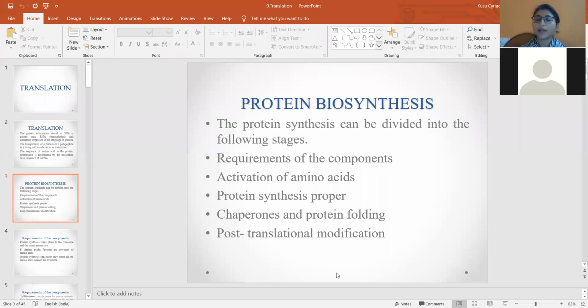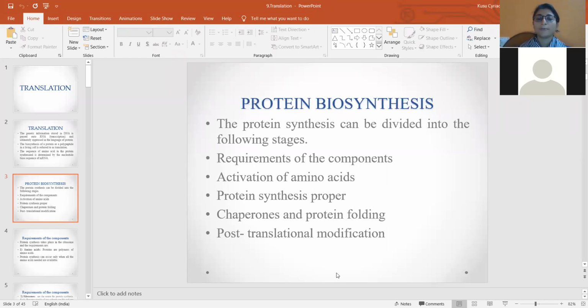That modification is categorized under post translational modification. The chaperones and protein folding are also a part of that. So the fourth and fifth steps include the post translational modification, by which the inactive form of the protein is converted into an active form.